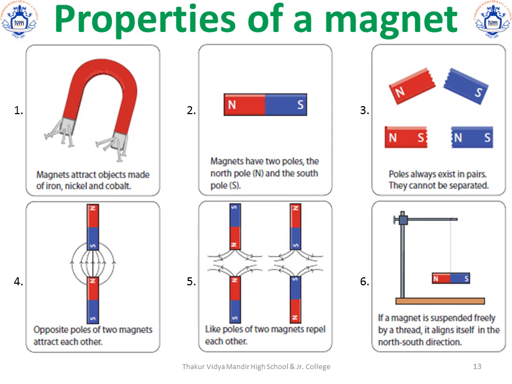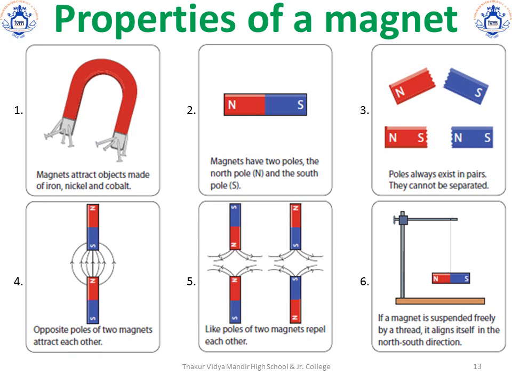The second property, magnets have two poles, the north pole and the south pole. The third one is an extension of the second one. The two poles always exist in pairs and they cannot be separated. Even if you break a magnet or cut it in half, each of the magnet pieces will have two poles, the north and the south pole for each of the pieces.